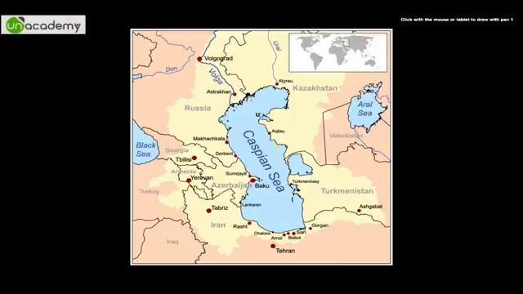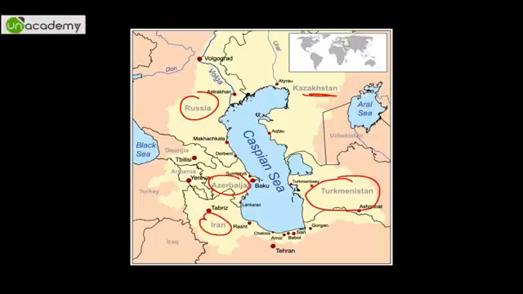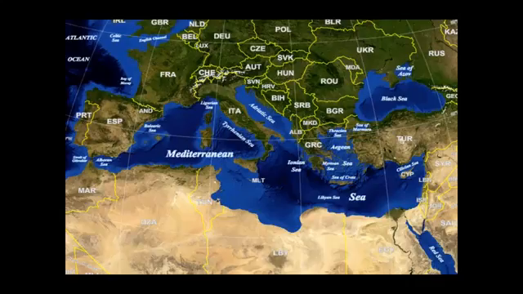So this is the Caspian Sea. You can see it clearly. This is Kazakhstan, I have just told you. This is Russia. This is Azerbaijan, capital is Baku. This is Iran and this is Turkmenistan. So this is the Caspian Sea. Please remember it in your head. And this is the Aral Sea, Kazakhstan and Uzbekistan. Moving forward, this is the Mediterranean Sea. I'll just list the countries, but you should have a clear idea that northward we have Europe, eastward we have Asia, and southward we have northern Africa.